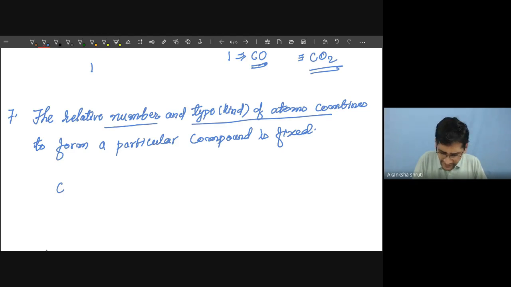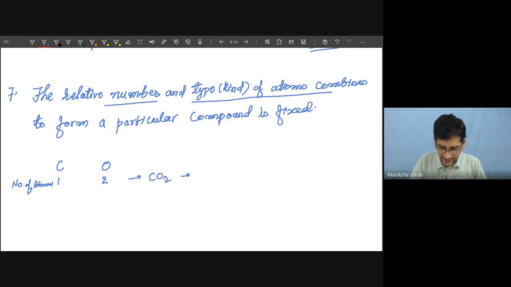Means carbon and oxygen, if you consider one atom of carbon, means number of atoms we are taking. So one atom of carbon and two atoms of oxygen, it will form CO2. So it is one of the compounds.